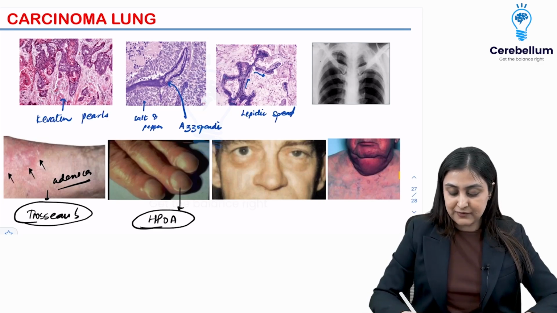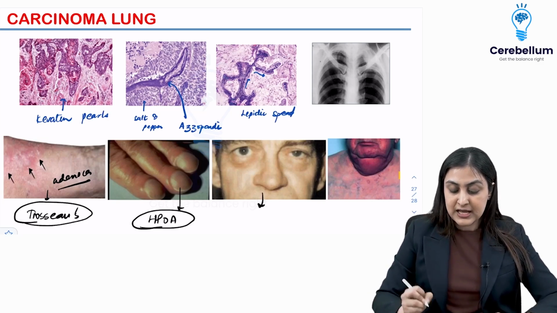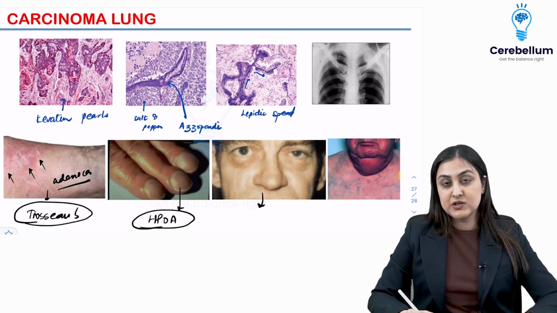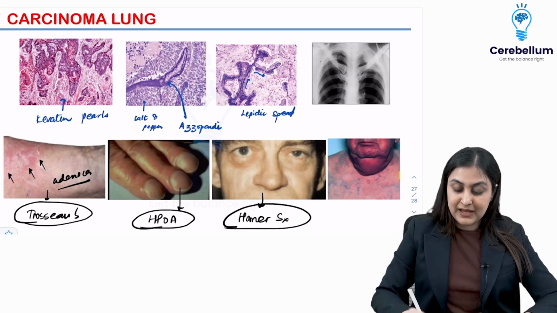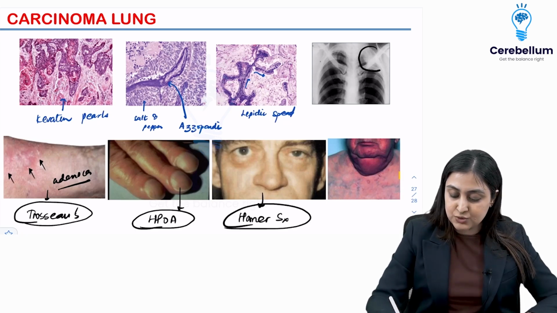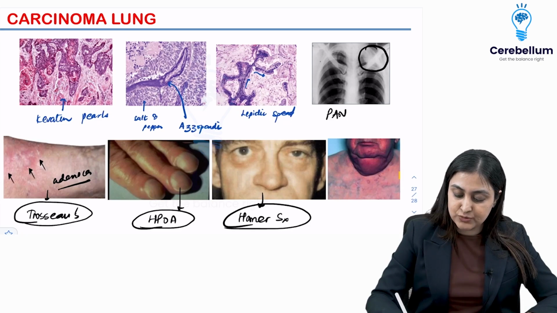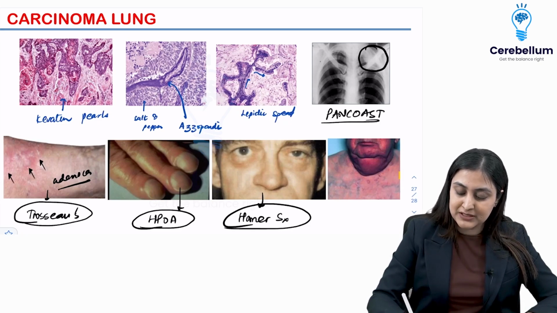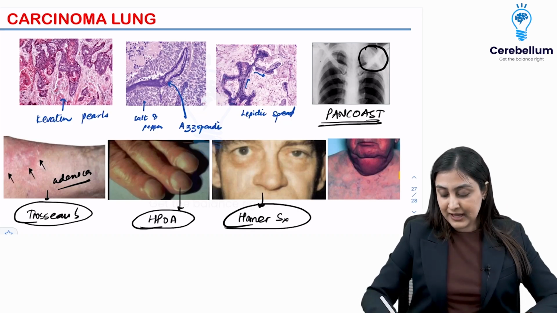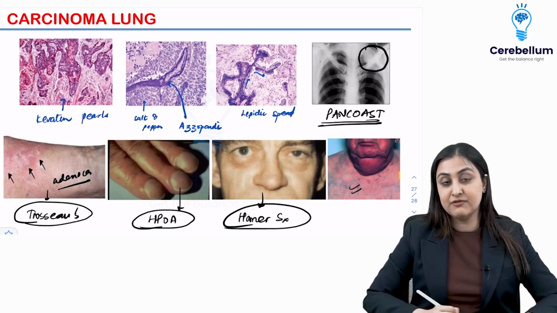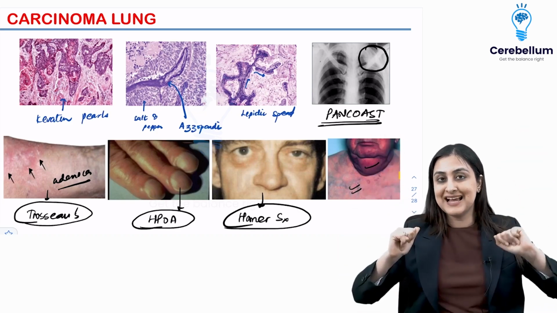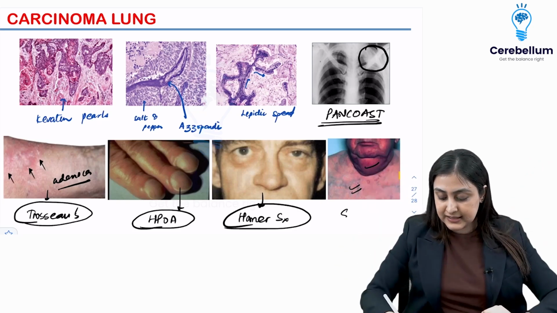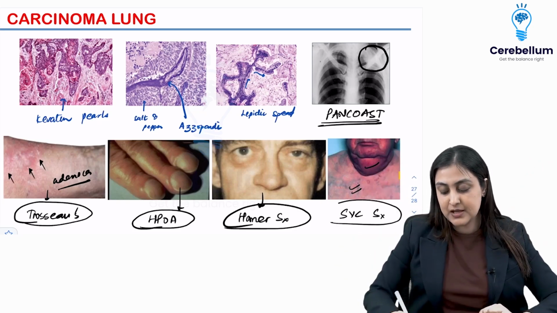What you are seeing here, a very important image-based question, is ptosis, miosis, enophthalmos. So this is suggestive of Horner syndrome. If there is Horner syndrome, always rule out a superior sulcus tumor, Pancoast, and the most common is squamous cell. On the other hand, if you see something like this where the veins are dilated, there is flushing, they could also show you the Pemberton sign wherein the hands are raised. This is indicative of SVC syndrome.